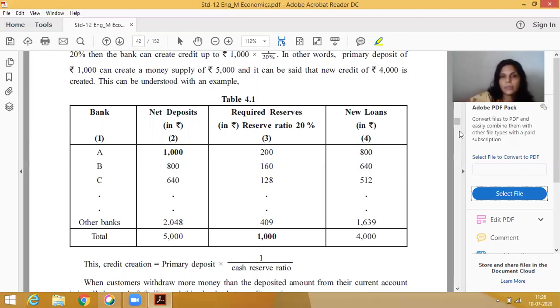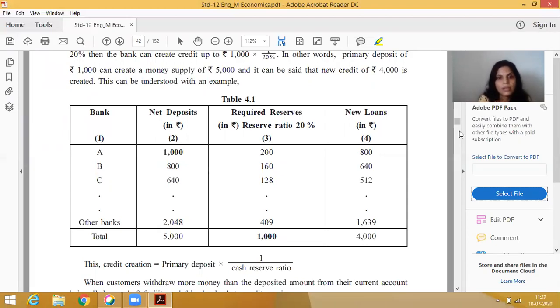Now, who will decide it, and how will it affect the circulating money? Circulating money means the money lent by the commercial bank to any needy person, and whatever deposits are accepted by the commercial bank. This is all circulating money in the market. So who will decide the CRR? The cash reserve ratio will be decided by the RBI, and the cash reserve ratio inversely affects credit creation.